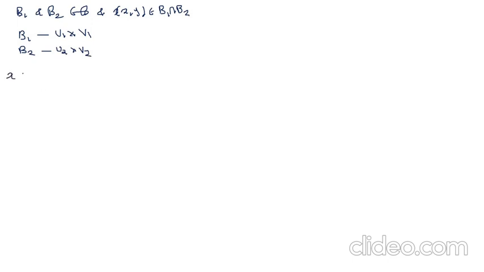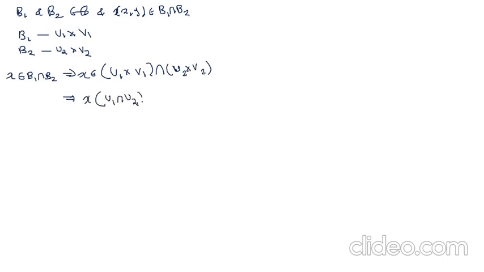And x belongs to B1 intersection B2 means x belongs to U1 cross V1 intersection U2 cross V2. Or this can be written as x belongs to U1 intersection U2 cross V1 intersection V2.